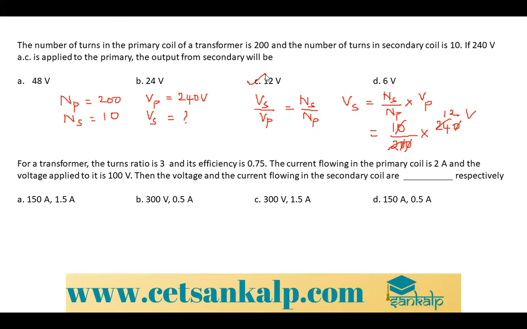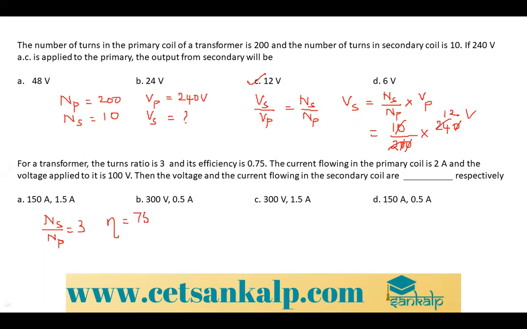Okay, fine. The next they given, for a transformer, the turns ratio is 3. So what is the turns ratio? It is nothing but Ns by Np is equal to 3. Efficiency, they given as 0.75.